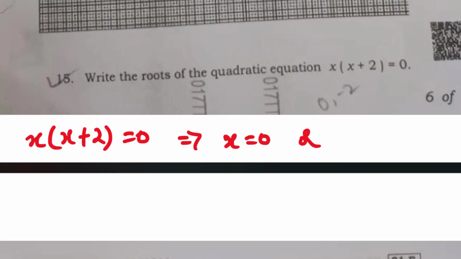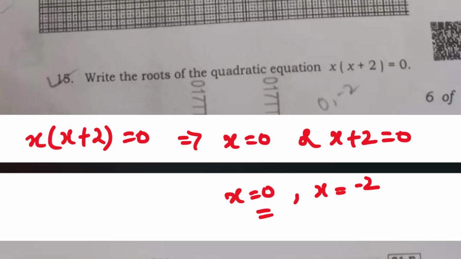Next, question number 15. Write the roots of the quadratic equation x into x plus 2 is equal to 0. Clearly here, either x is equal to 0 or x plus 2 is equal to 0. So with this, x is equal to 0 and x is equal to minus 2. These are the roots of the quadratic equation x into x plus 2. Okay.